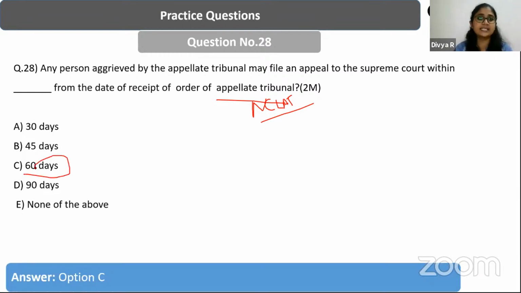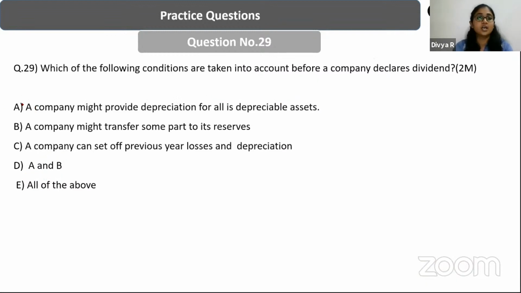So within 60 days, a person who is not satisfied with the order of NCLAT may file an appeal to the Supreme Court, right? Which of the following conditions are taken into account? So which is that chapter which deals with NCLT? Already we've discussed about that, isn't it? It is chapter 27, which deals with NCLT and NCLAT.